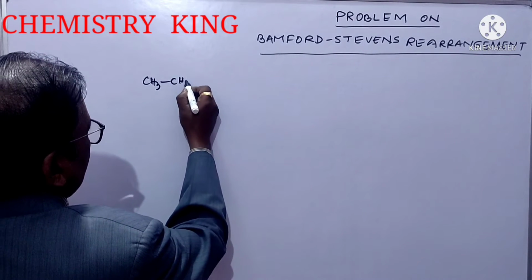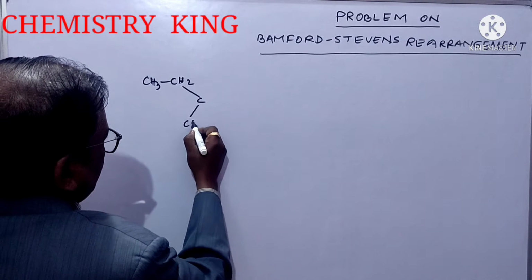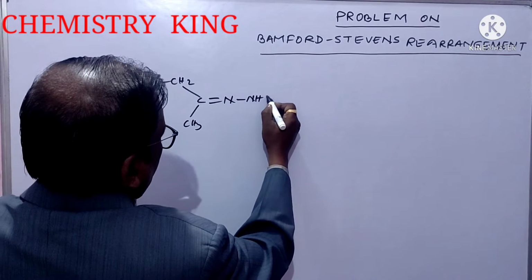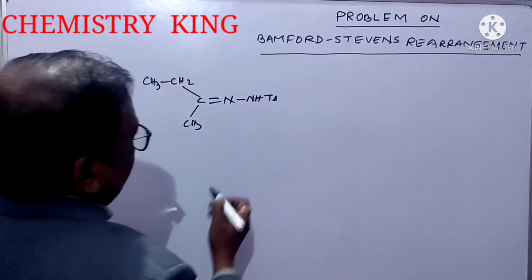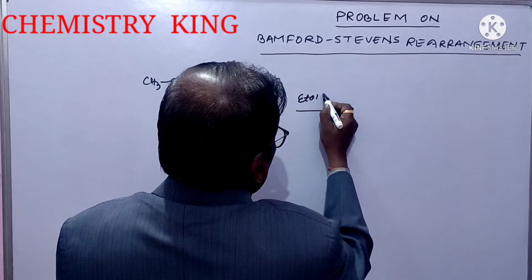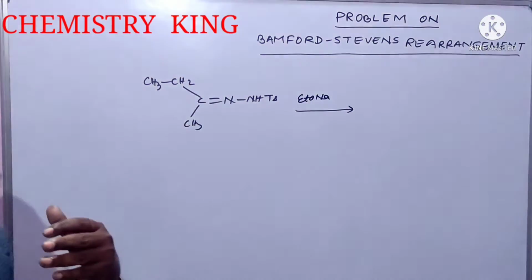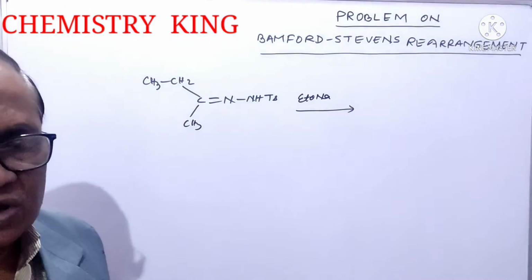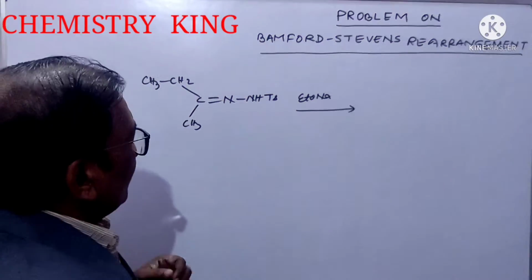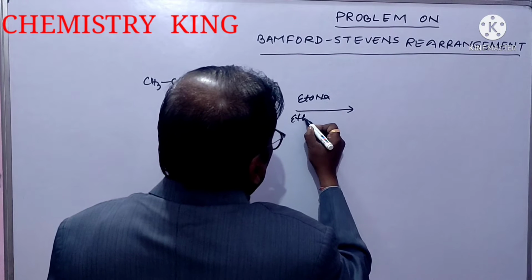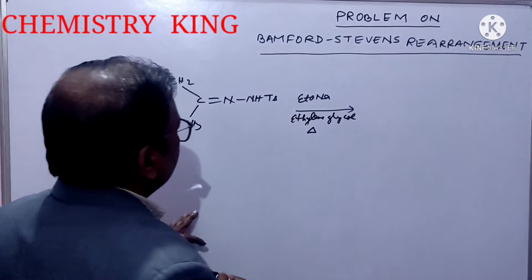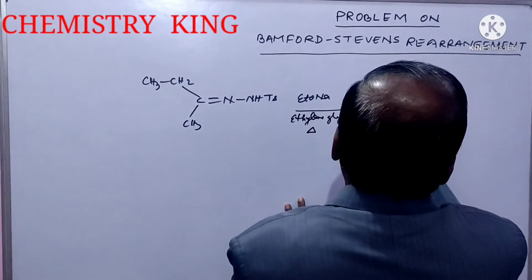Suppose it is tosyl hydrazone. When it is heated with, suppose, sodium methoxide, sodium hydride, potassium hydride, sodium hydroxide, potassium hydroxide, calcium hydroxide, in presence of ethylene glycol, heat, then you will get